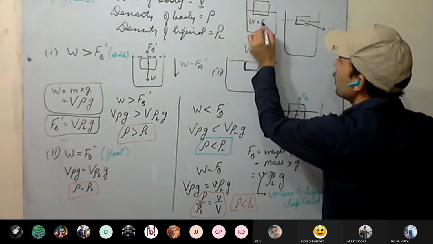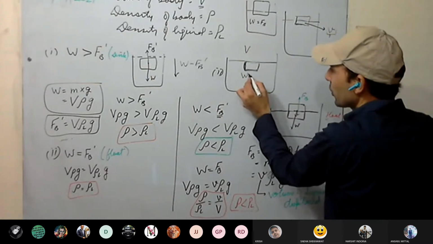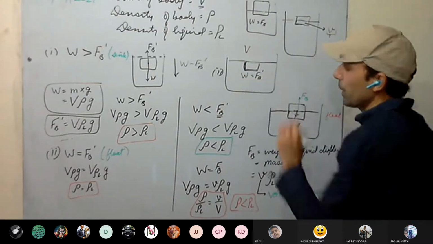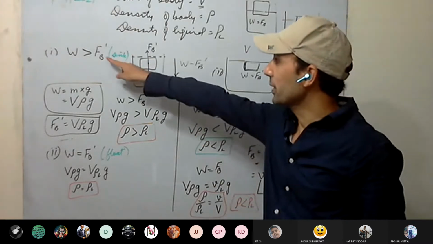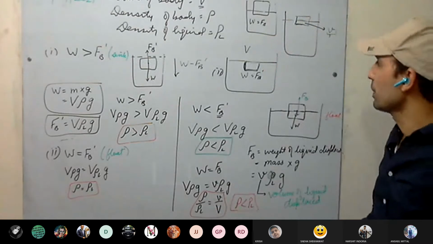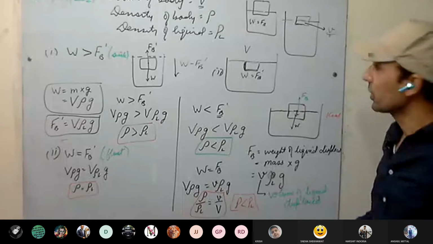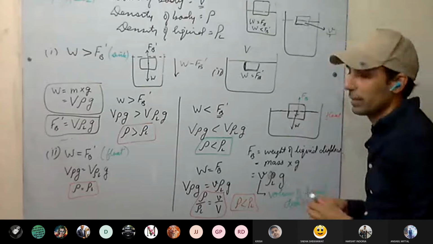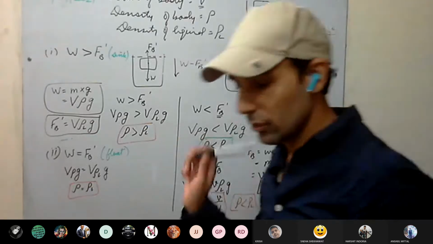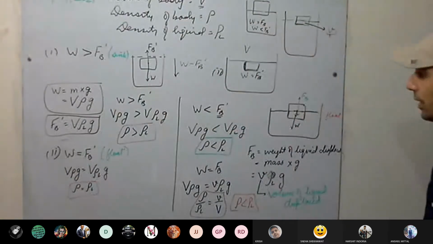In this case, the weight of the body is equal to the buoyant force, not the maximum buoyant force. Here, the weight of the body is equal to the maximum buoyant force. And in this case, the weight of the body is greater than the maximum buoyant force. This is clear? Have you understood? Or you can say here the weight of the body is less than the maximum buoyant force as well. Okay, this thing is clear. Numericals will be based on this one. This is clear to all?